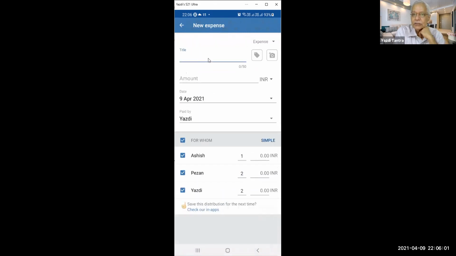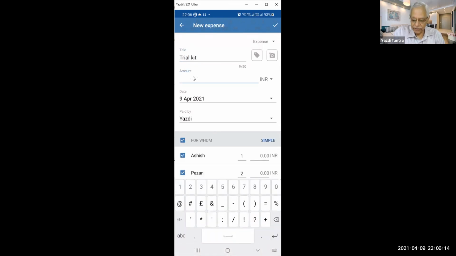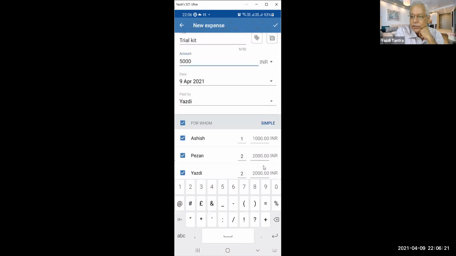Suppose now the amount is 5,000. The trial kit, suppose I say 5,000. Now automatically, if you see, it has allocated 2,000 here, 2,000 here, 1,000 here, when I say 1 is to 2 is to 2. So I don't have to do any calculation. The system does the calculation.